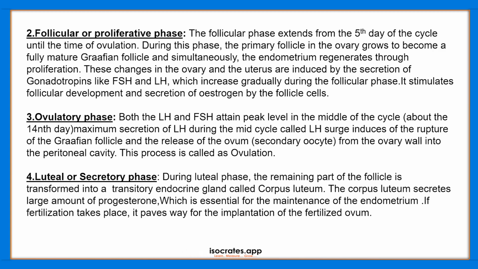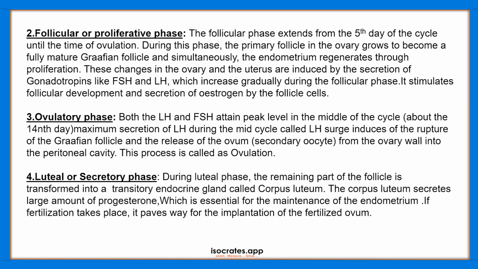Number 2, follicular or proliferative phase. The follicular phase extends from the 5th day of the cycle until ovulation, and during this phase the primary follicle in the ovary grows to become a fully mature Graafian follicle, and simultaneously the endometrium wall in the uterus regenerates through proliferation.